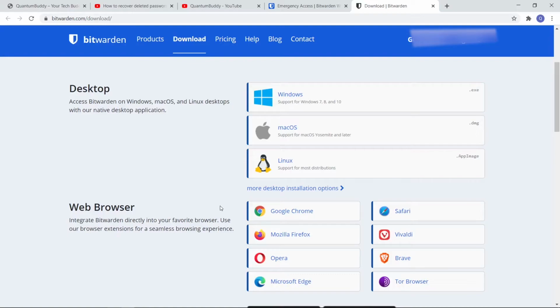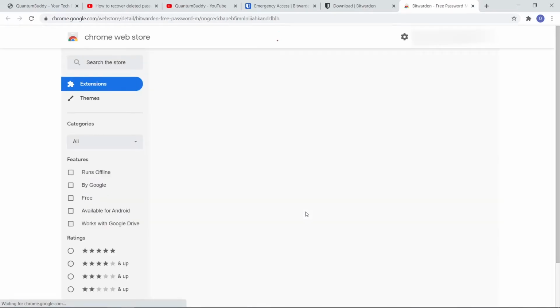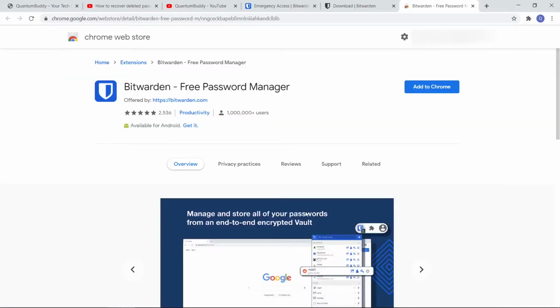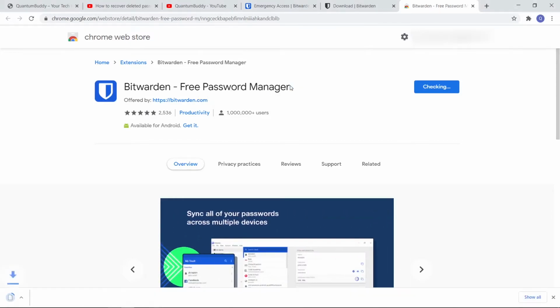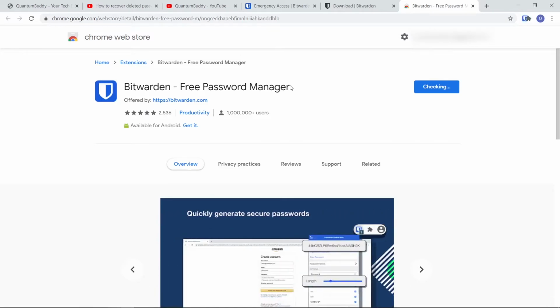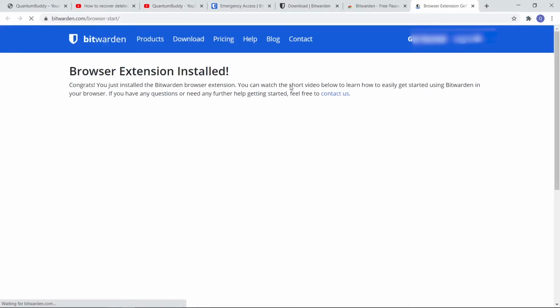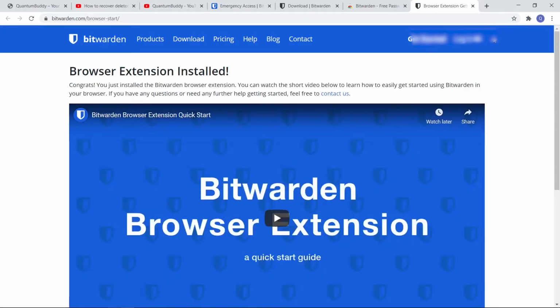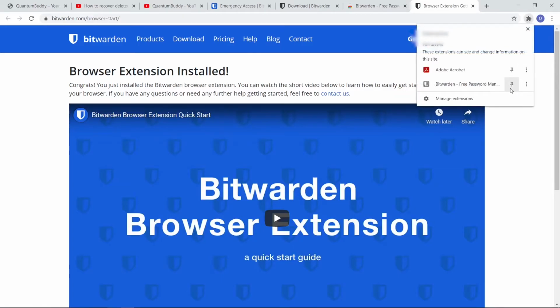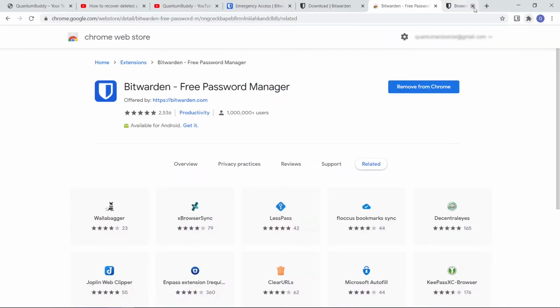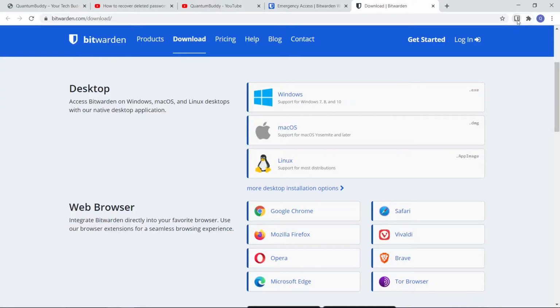To make this video very simple, we will be going with Google Chrome. When you click on Google Chrome, it will take you to the Chrome Web Store Bitwarden link. So we will add it to our extension. After adding this extension, it will open a new page where it will explain basic stuff regarding Bitwarden. You don't need to watch it because you are already seeing my video, right? You will have this gray icon, which means we are not logged in. Click on it.